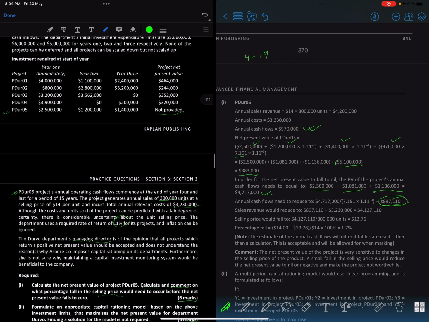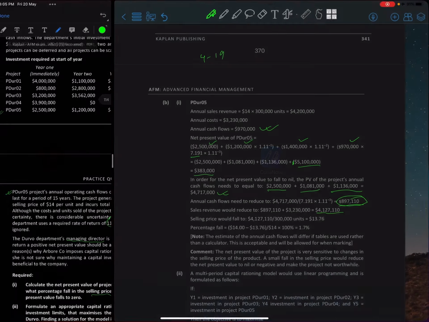So our cost will have to increase to how much? The sales revenue will have to reduce to this much, 4127110. So then divide by 300,000. We are actually working out backwards. Okay, we are working backwards. You see, what would happen is, basically what would happen is, I'll show it to you.